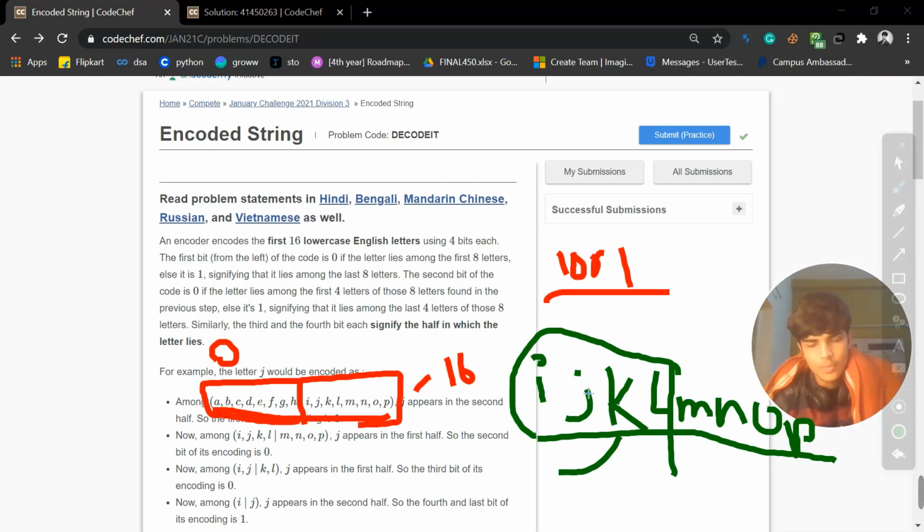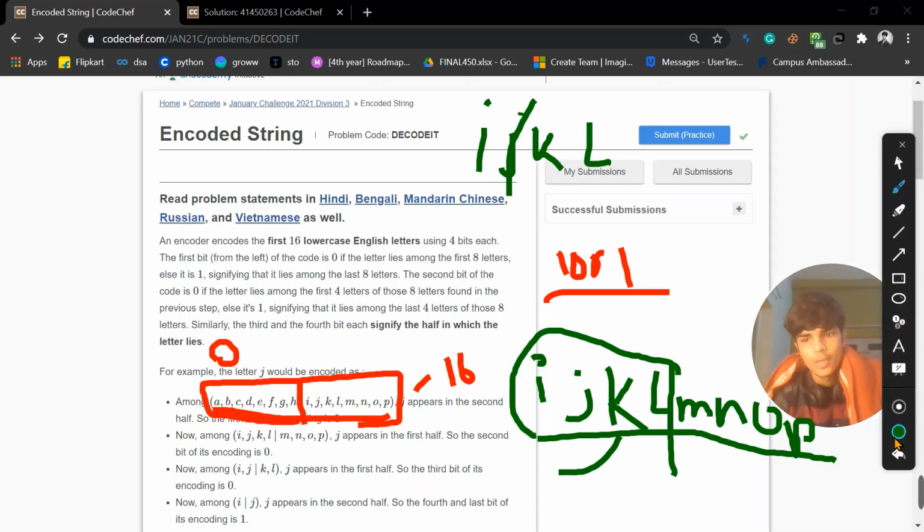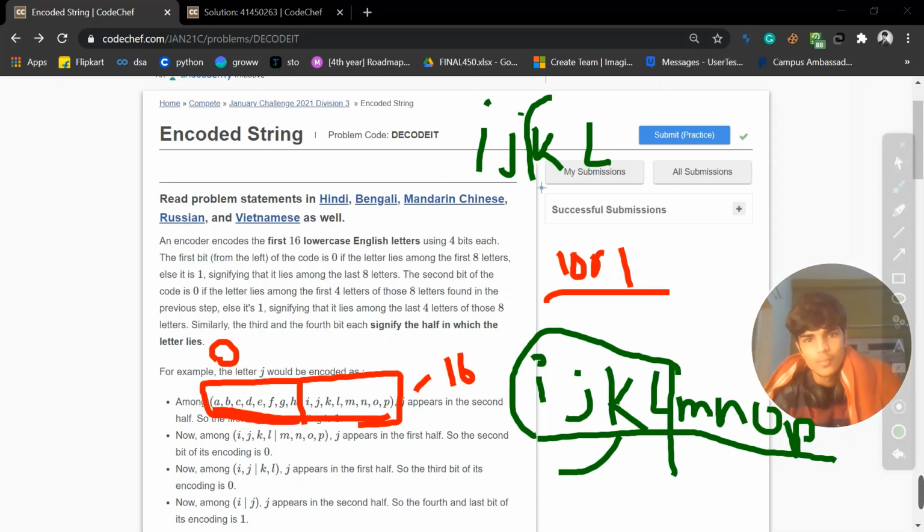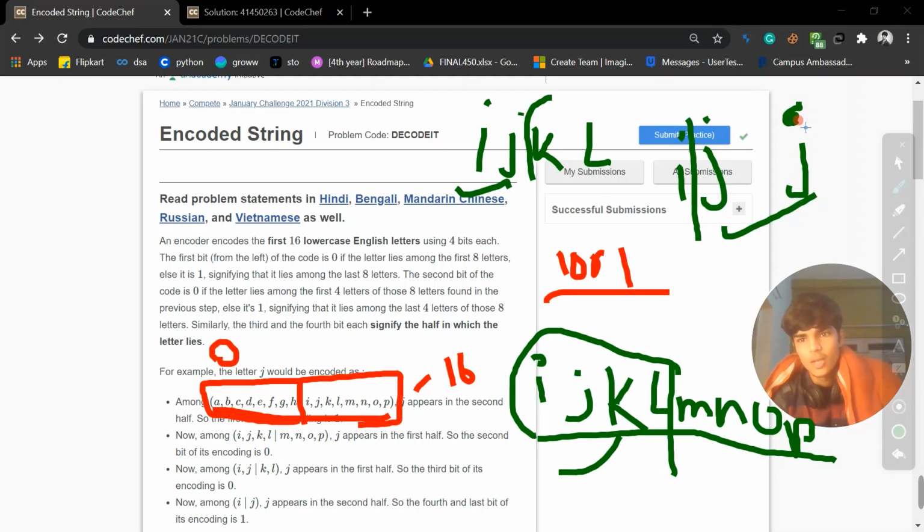Again we take I J K L and break it into two parts. It comes 0, so we take I J. Again we break it into two parts. If it comes 1, J, our answer is J. Got it? This is basically how they had encoded it.